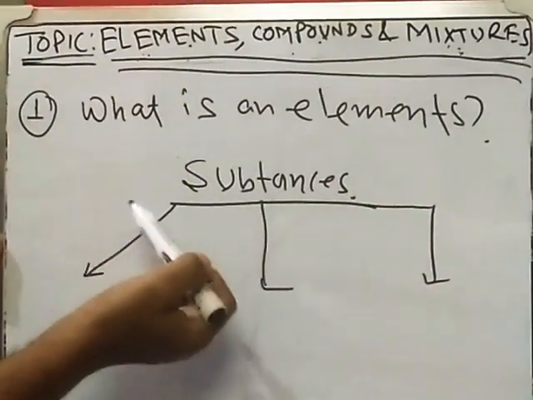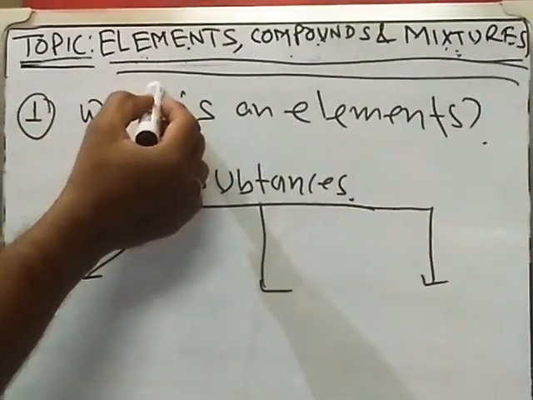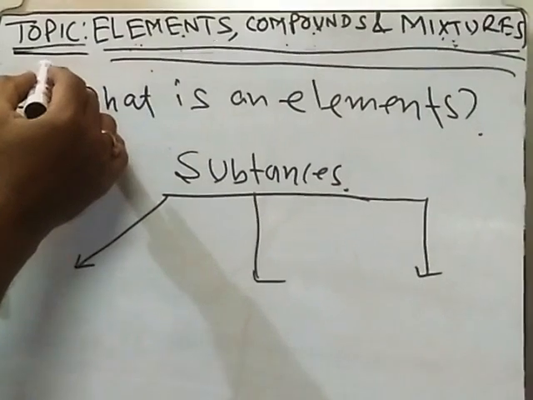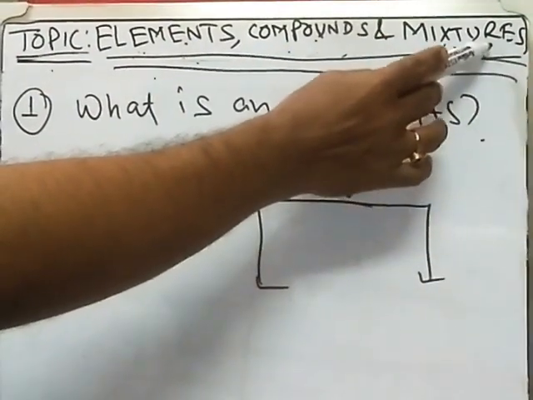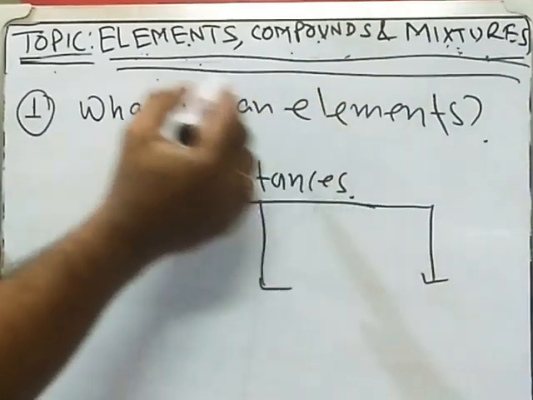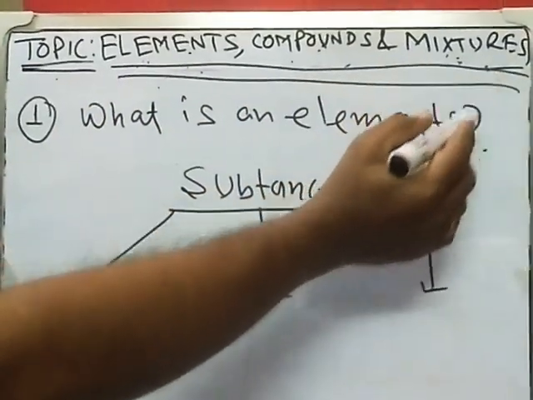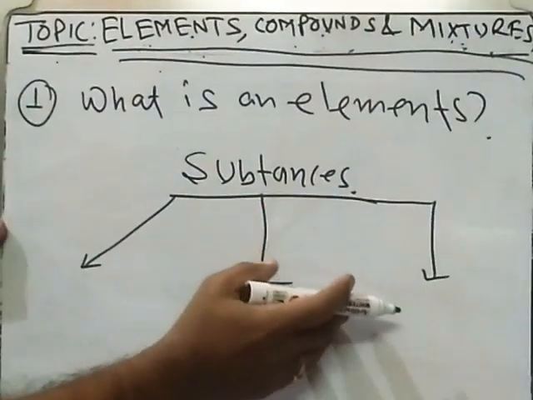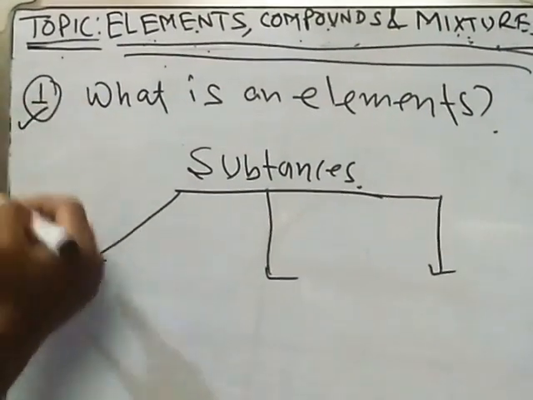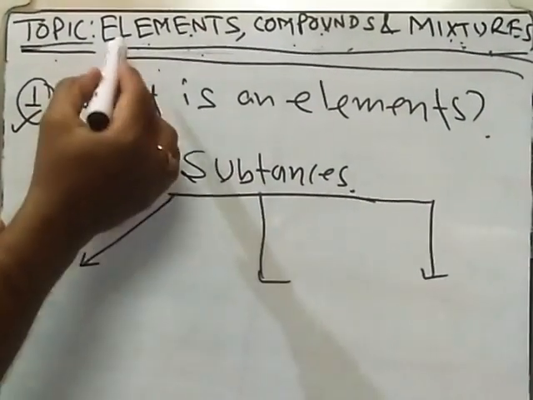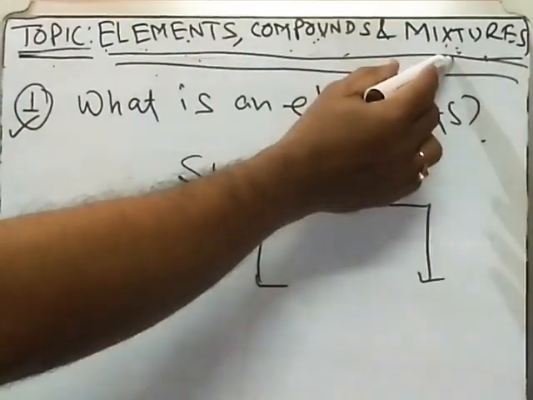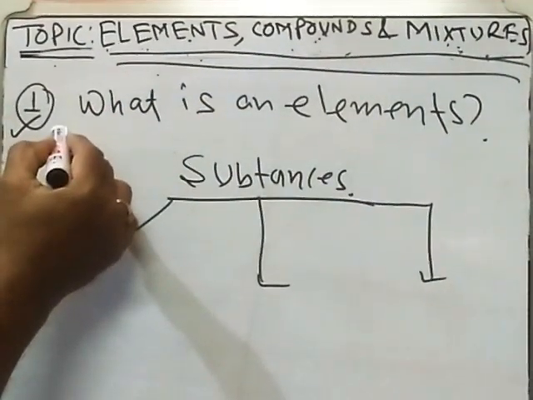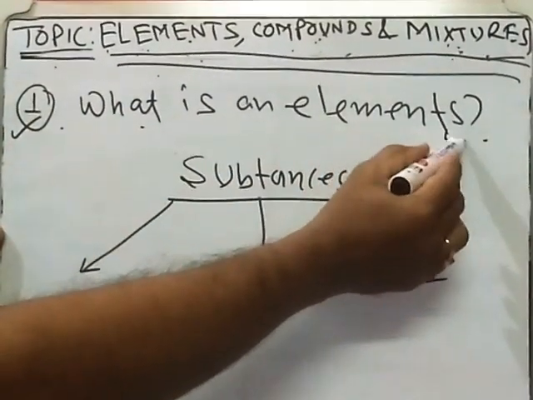Today we are going to learn a new chapter of chemistry. The name of the topic is elements, compounds and mixture. Very interesting. So learn it step by step, there is no shortcut method to learn. Systematically you have to learn it. Okay. Three words: element, compound and mixture. So the first question is, what is an element?